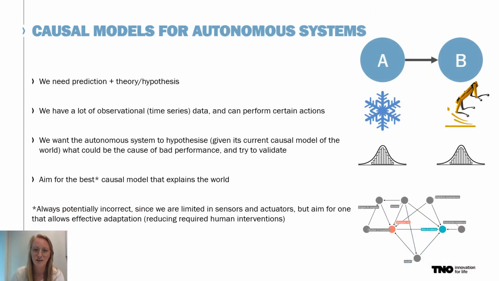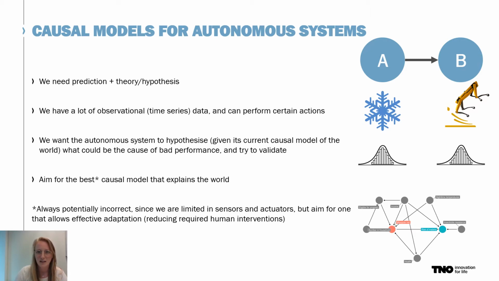So let's put it in the context of our autonomous system. First, to identify these causal relations, we need to have a prediction and a theory or hypothesis to validate. For our autonomous system, we have a lot of observational data, often time series data, and we can perform certain actions. So we want the system to hypothesize, given a current causal model, what could be the cause of a certain bad performance if encountered, and also try to validate its assumptions.